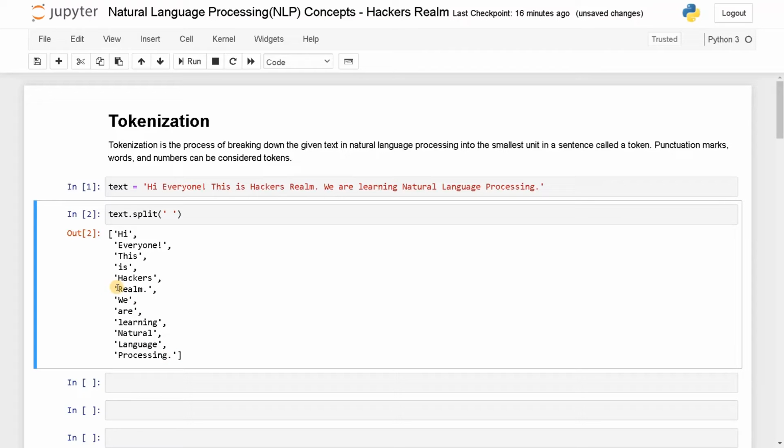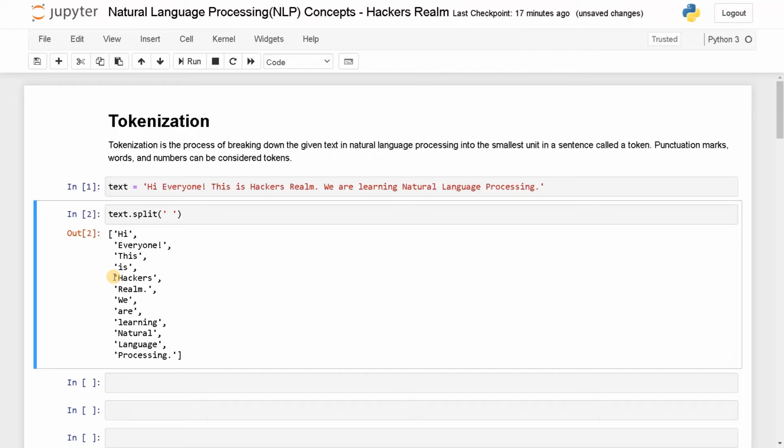Whenever we are dealing with text processing, this whole thing will be considered as a token. And see, this word won't be matching. Let's say if you have the word realm, it won't match because of this dot. So that's why it's better to use word tokenize.